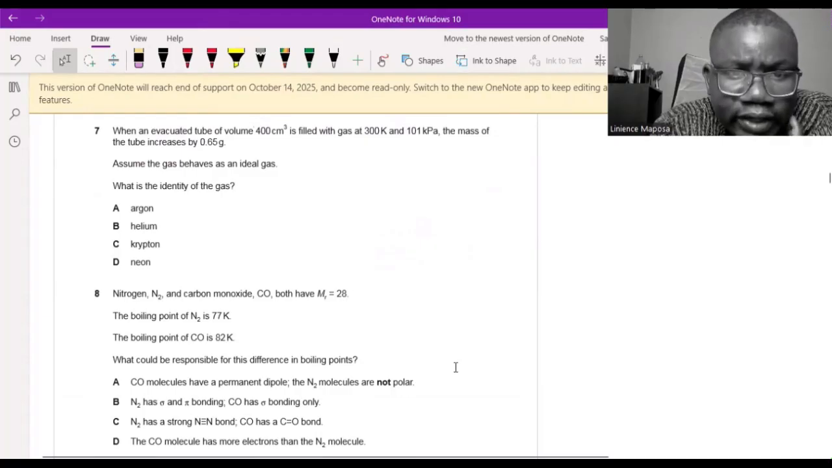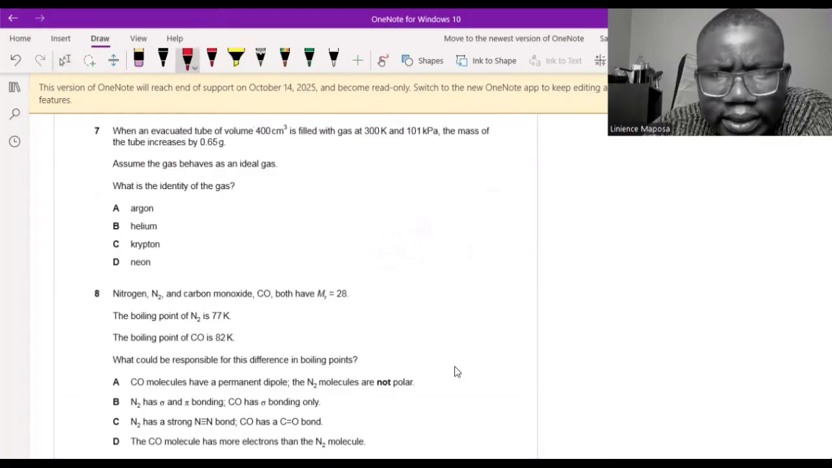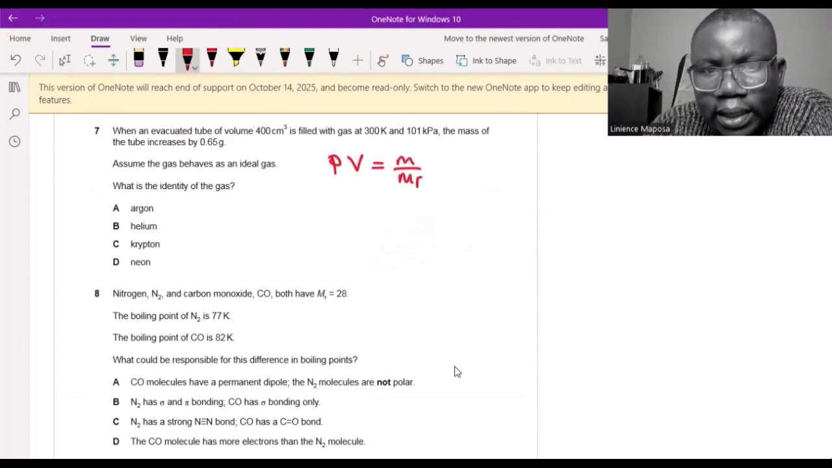Question 7. When an evacuated tube of volume, this is the volume, is filled with a gas at this temperature in kelvins, pressure in kilopascals, and the mass is this. Assume the gas behaves ideally, so that means I can use the ideal gas equation. What is the identity of the gas? When they say identity, I need the molecular mass. So PV equals mass over molecular mass times RT, so the molecular mass is going to be equal to mRT over PV.